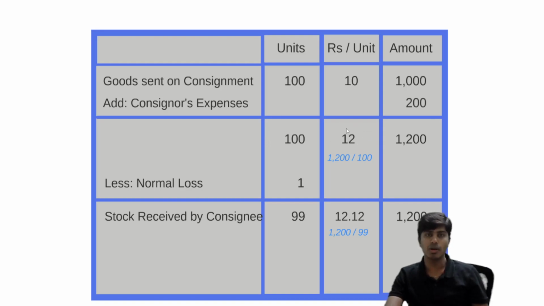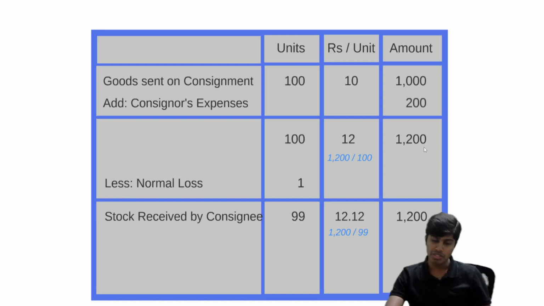We'll make the rate 12. How did I get it? 1200 divided by 100, that is 12. 1 unit is lost. I will decrease only in the units column, making number of units 99. And the value will be straight imported 1200. This will not reduce. I'll only reduce number of units from 100 to 99. My value will remain same 1200.